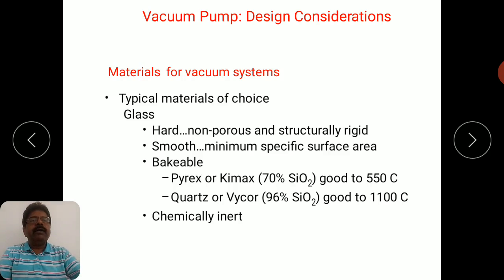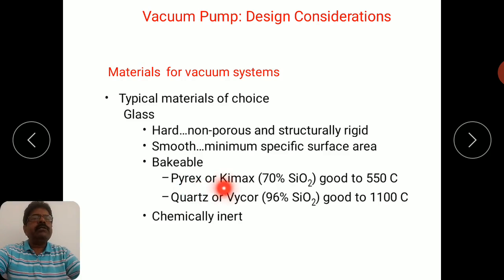Then another property, that the glass is bakeable. So you know that when a particular component is selected for the designing of your vacuum system, usually it is desirable to bake it at a higher temperature. So what is the advantage? If you bake it at higher temperature, whatever gas species are adsorbed on this particular component, they will be released, and especially the water vapor, and therefore later on if you use such a baked component in your vacuum system, definitely the gas load will be reduced on your vacuum pump.